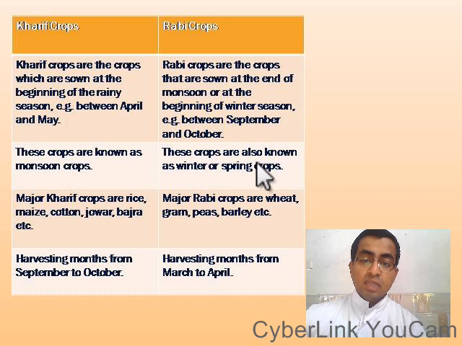Rabi crops are known as winter or spring crops. Major Kharif crops are rice, maize, cotton, jowar, bajra. Major Rabi crops are wheat, gram, peas, barley. The harvesting months for Kharif crops are September to October. For Rabi crops, harvesting months are March to April.